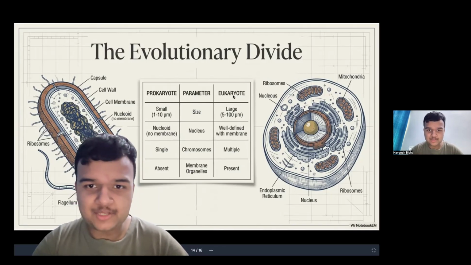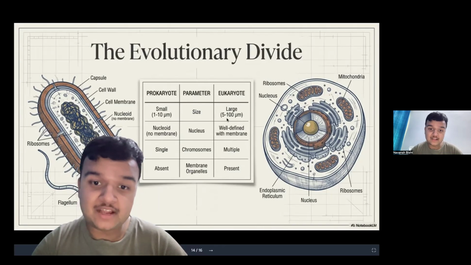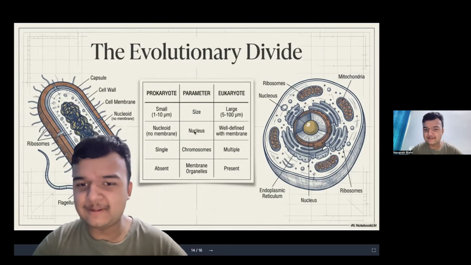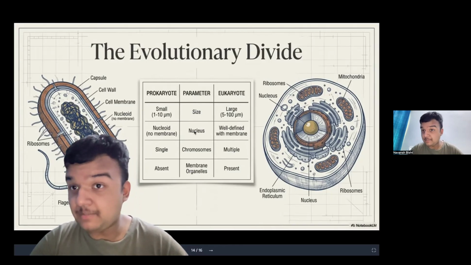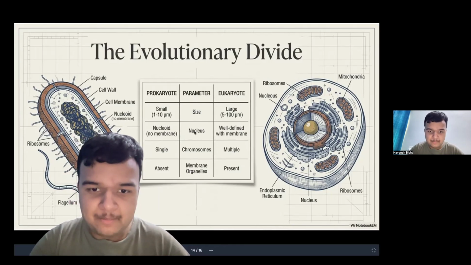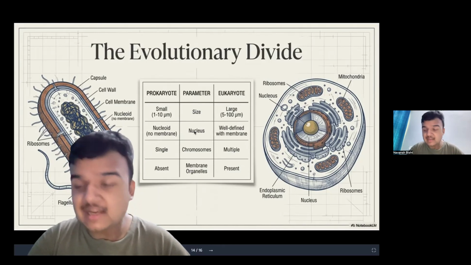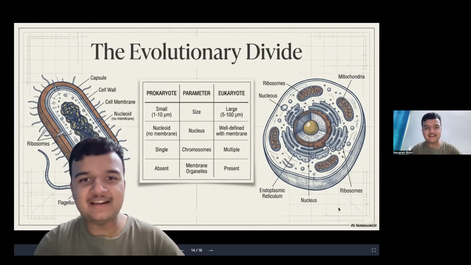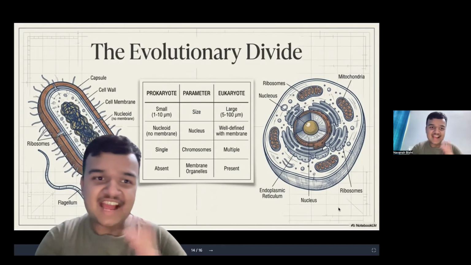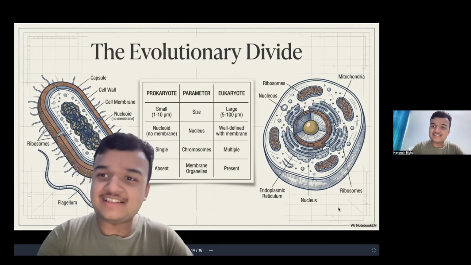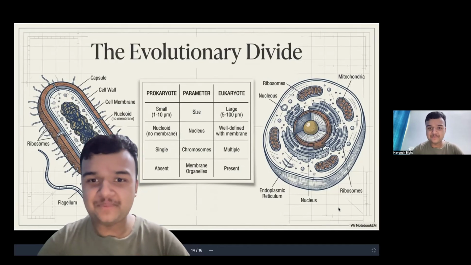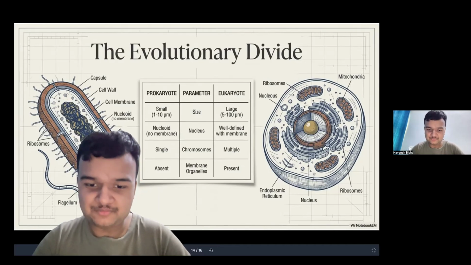Now, next is eukaryotic. It is comparatively larger, well defined with a membrane. The nucleus is also well defined, and there are multiple chromosomes, plus membrane organelles are also present. This is a good, disciplined cell, a front bencher, and the prokaryotic cell is a back bencher. You can try to understand in this manner. Okay. Got it? Good.